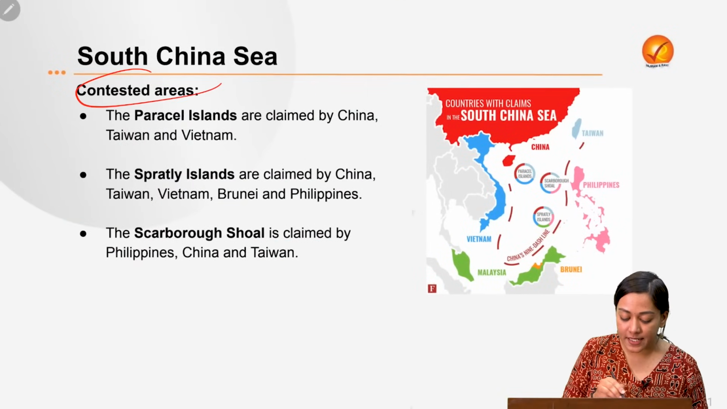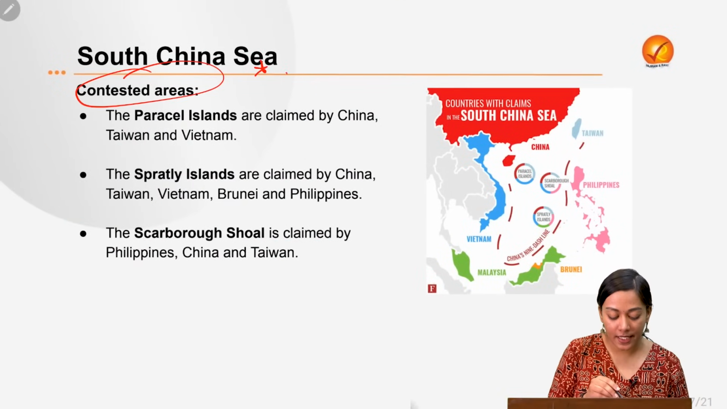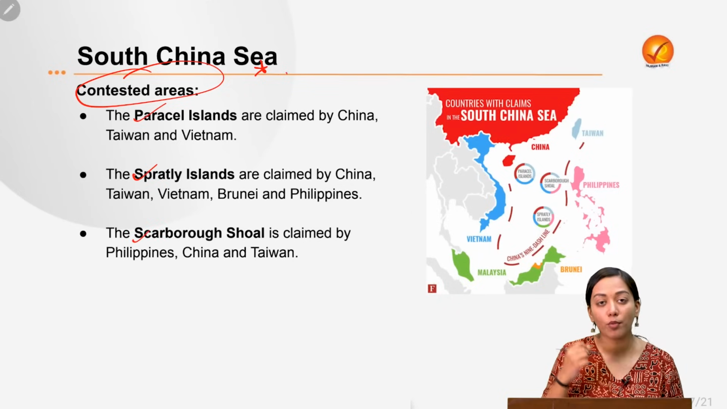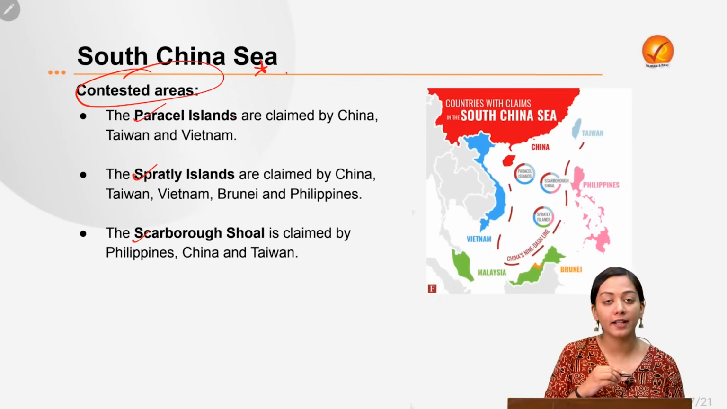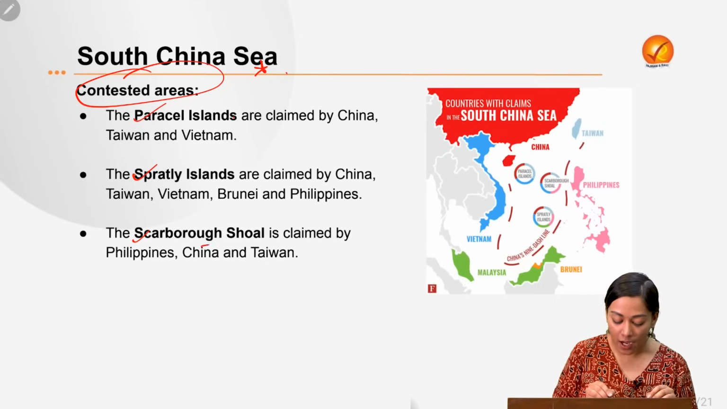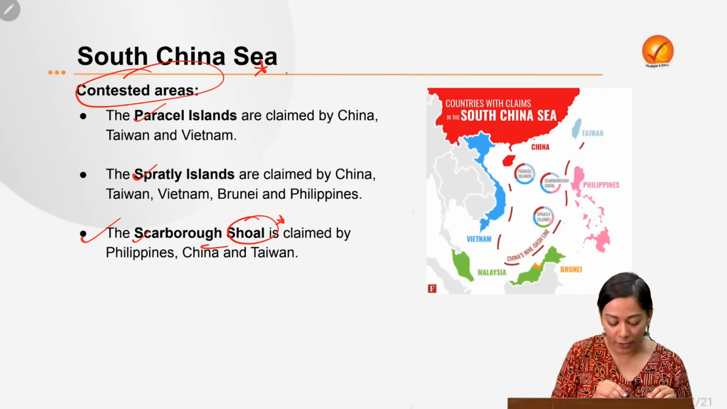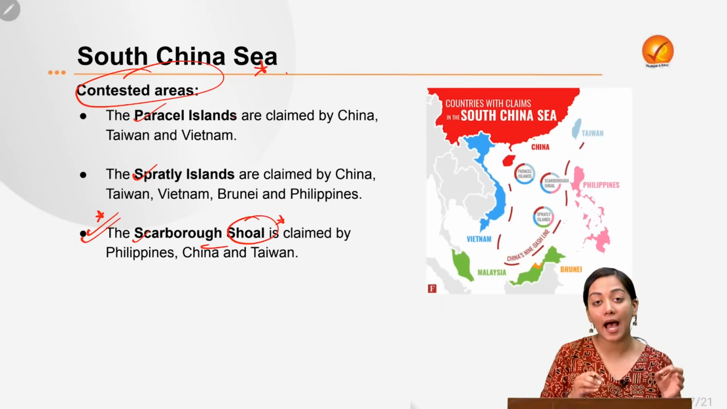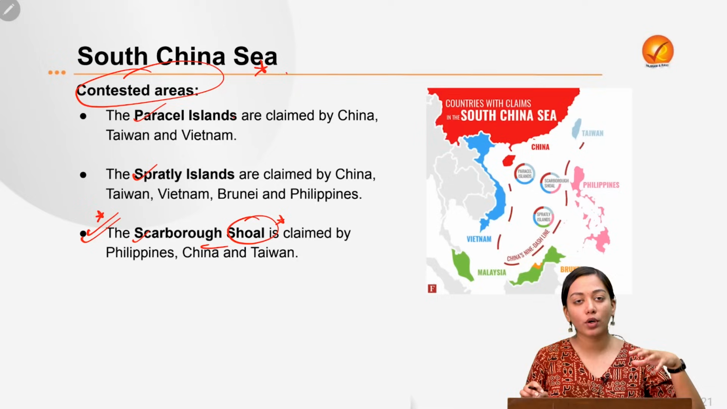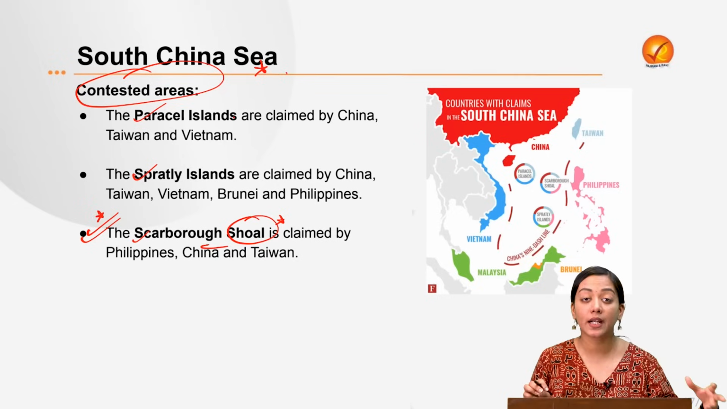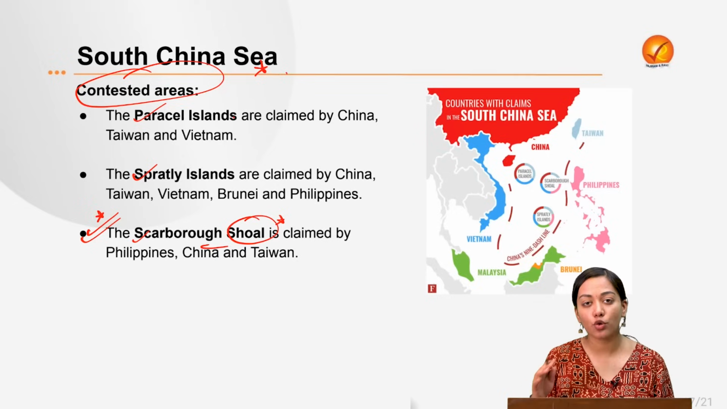Now, what are the contested areas that are in news? So, these areas are very, very important. They can be asked in the form of match the column. These are the Paracel Island, the Spratly Island and the Scarborough Shoal. This is the main area of contention between Philippines and China. So let's see what are the multiple nations which are claiming their rights over these islands.